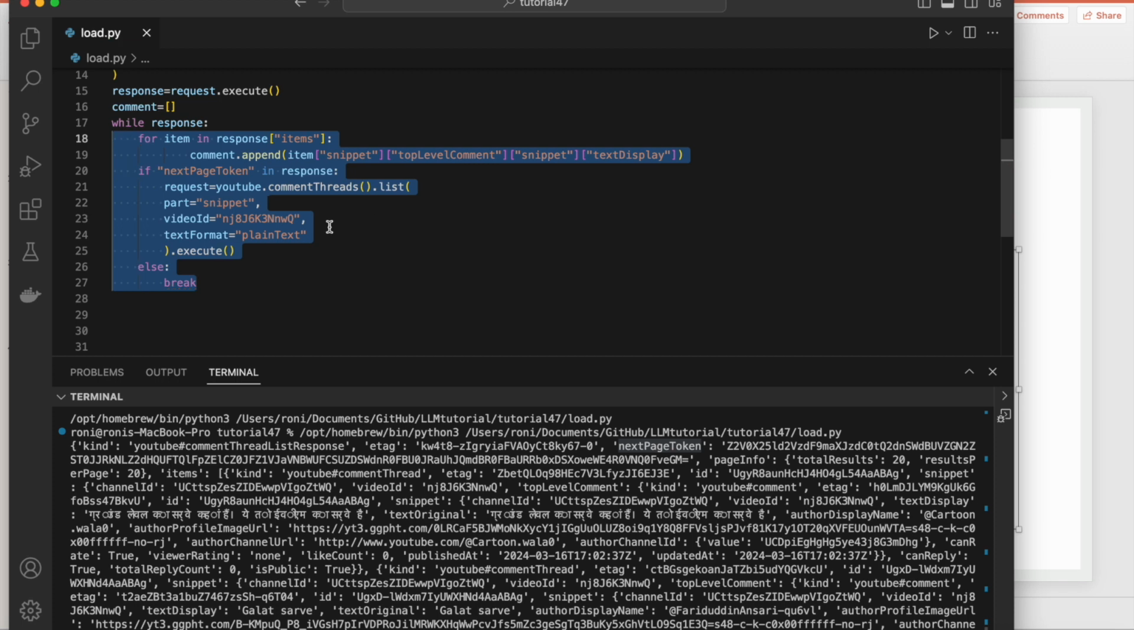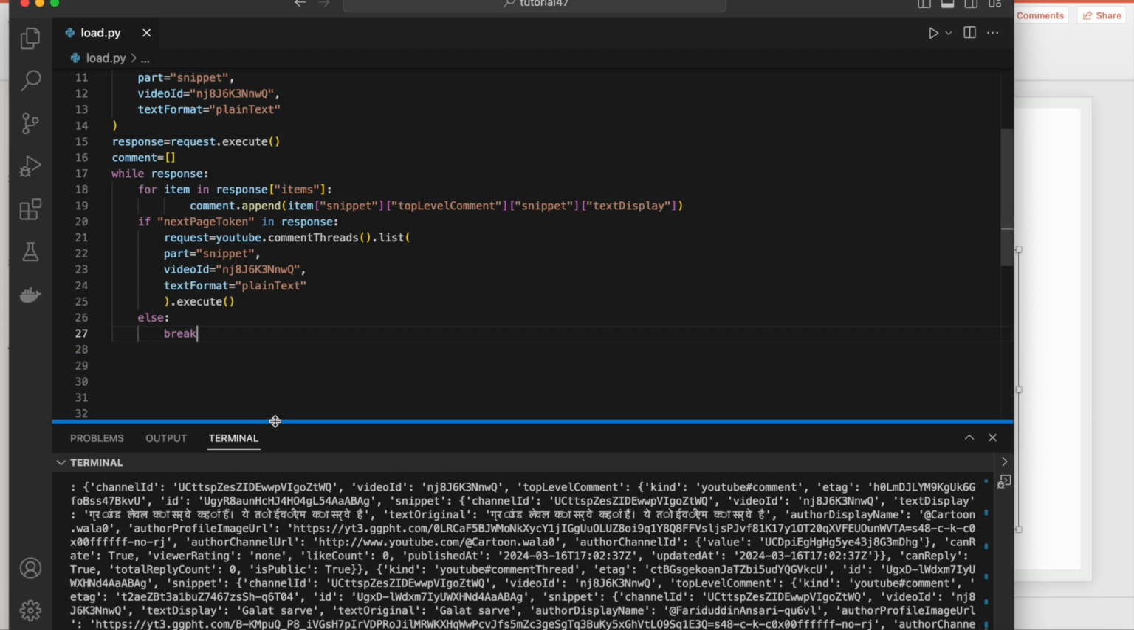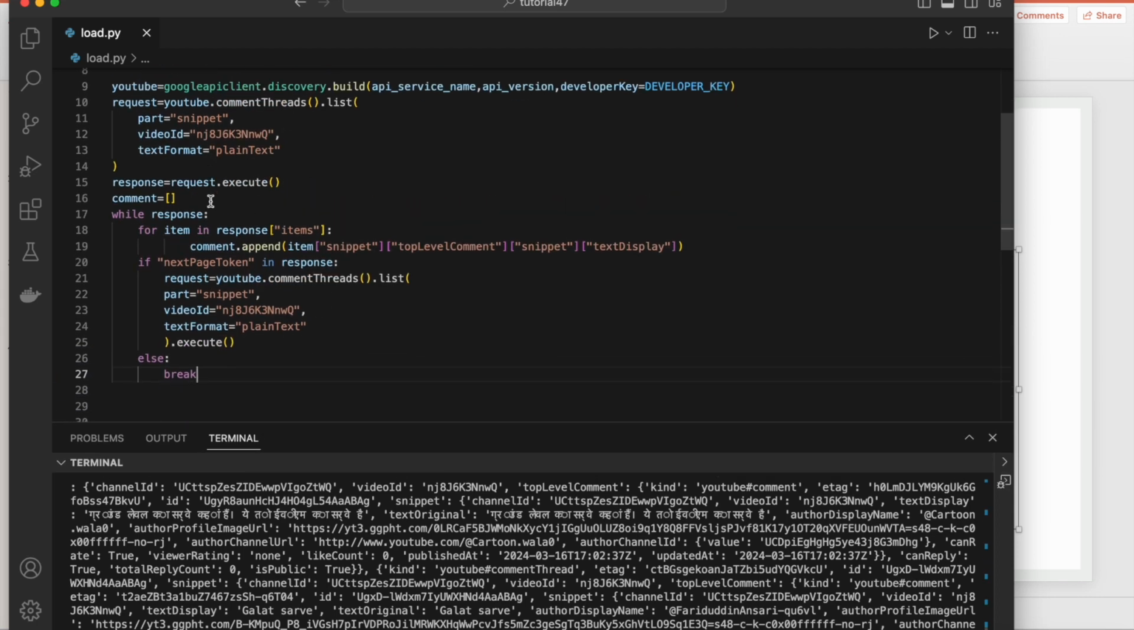Yes, now it's working. Okay, so like this. Try to understand what is happening. First it is getting the request, right? Suppose it has only 100. First it checks whether the response has the value or not. Then it appends those 20, and after the 20 it checks whether the next page token is available in the response or not.